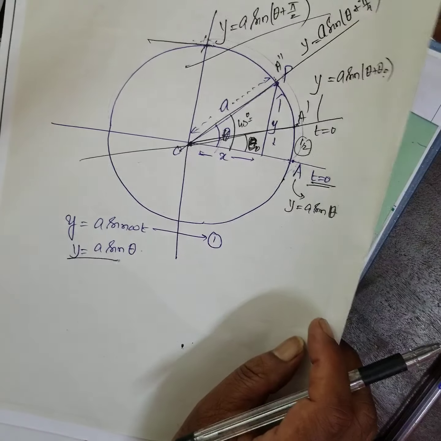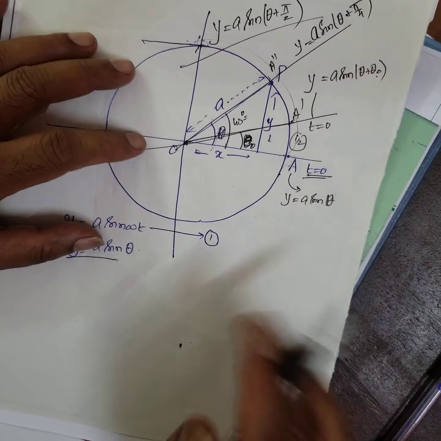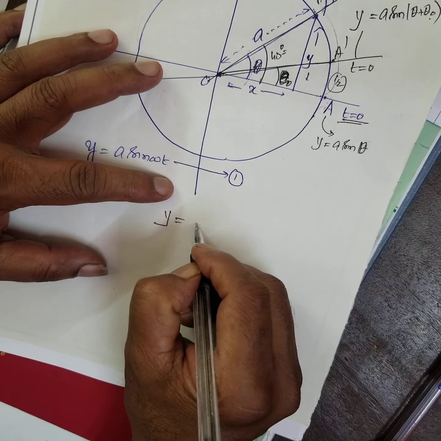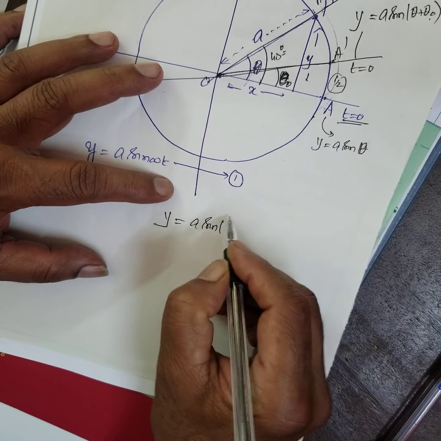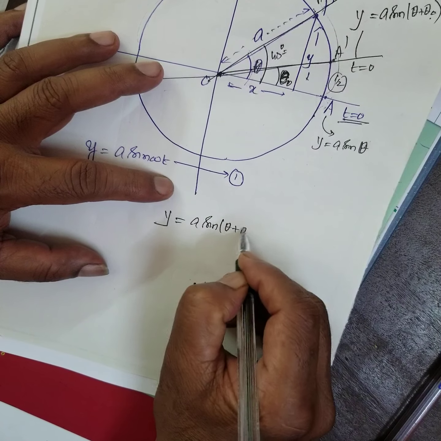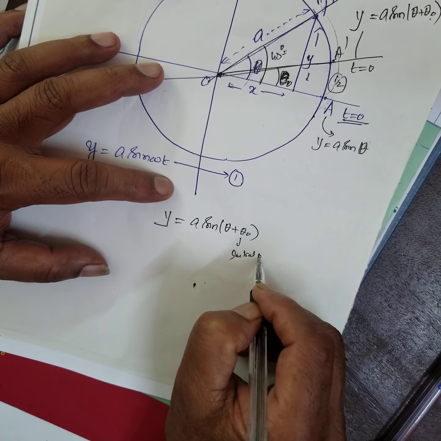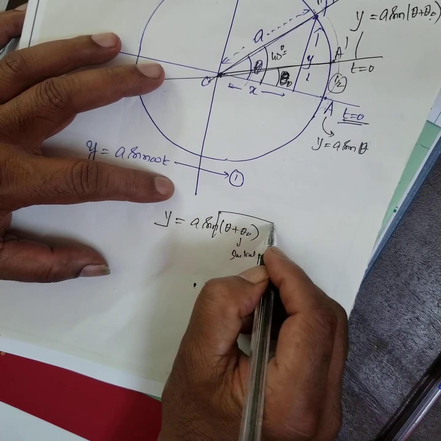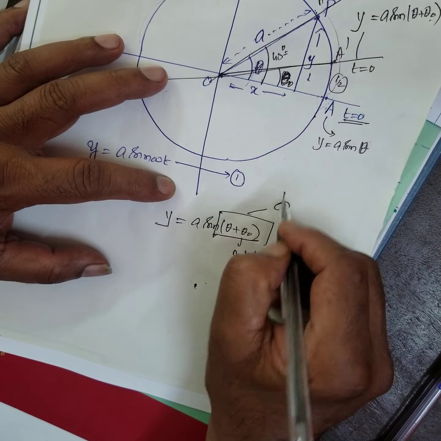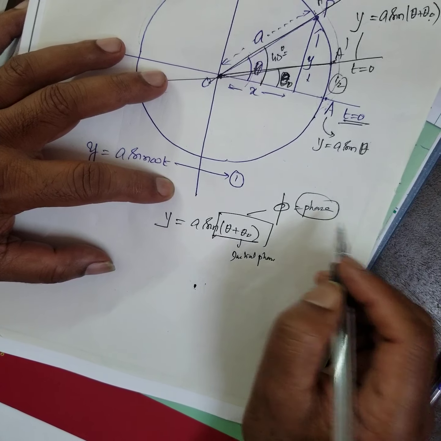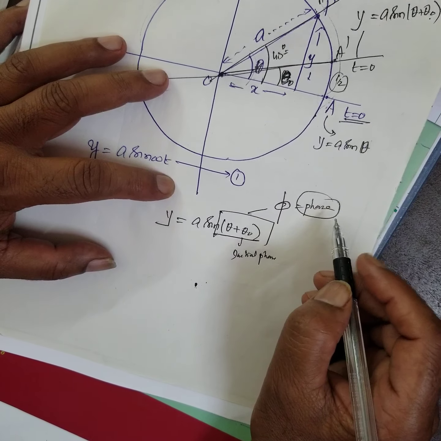Therefore, this is also called initial phase. What do you call this? This is the general equation: y is equal to A sin of theta plus theta naught. This theta naught is called the initial phase. Now what about this entire quantity? This quantity is called the phase of a wave. Phase of a simple harmonic motion.